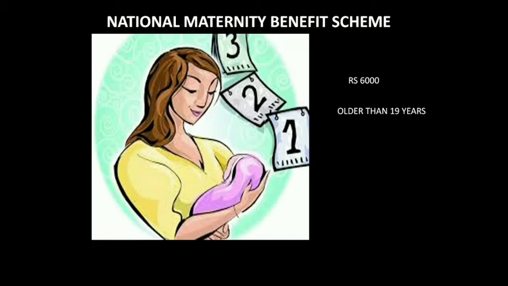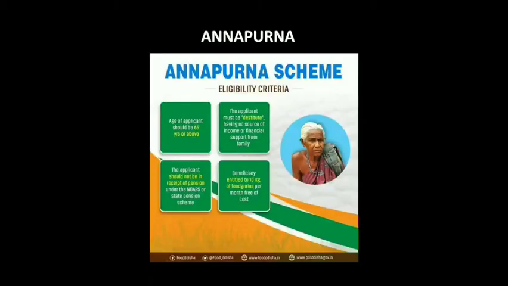Next, moving on, we have Annapurna. This is a scheme which was started by the government of India from 1999 to 2000. It was mainly to provide food grains to senior citizens.